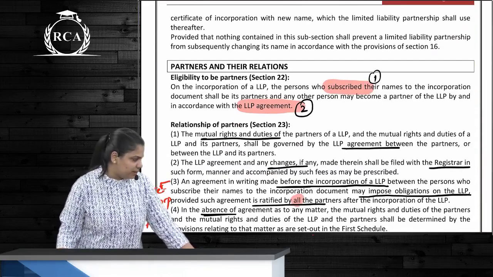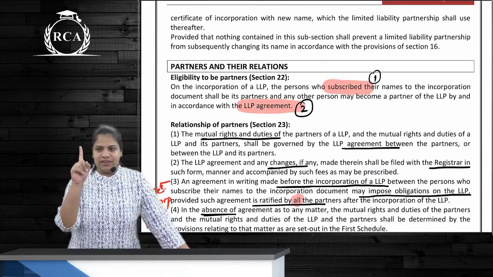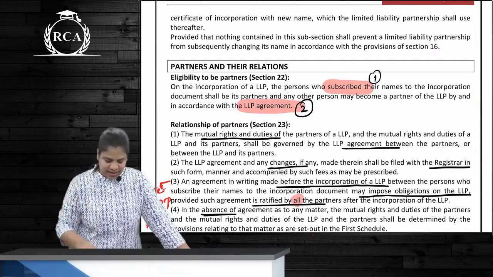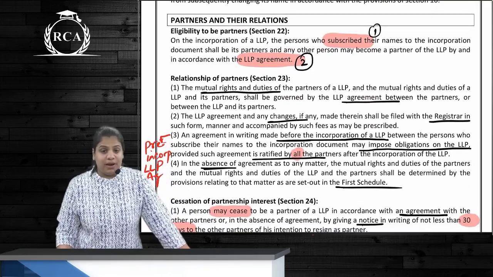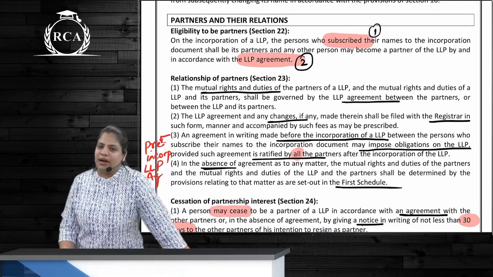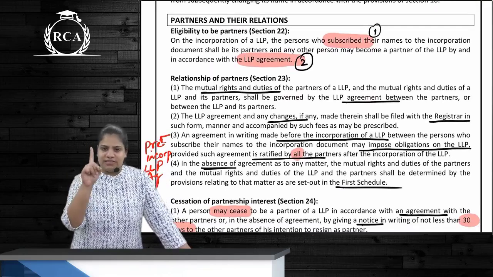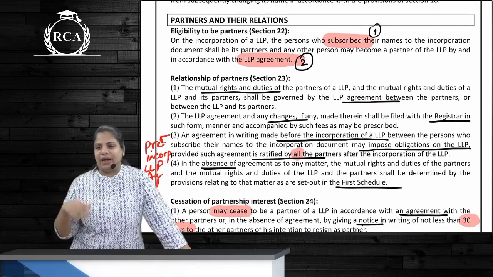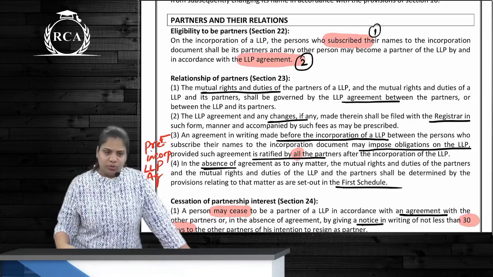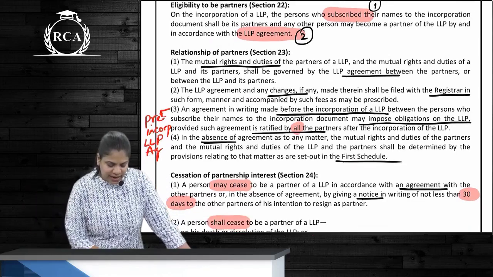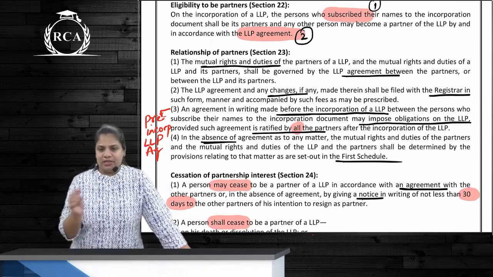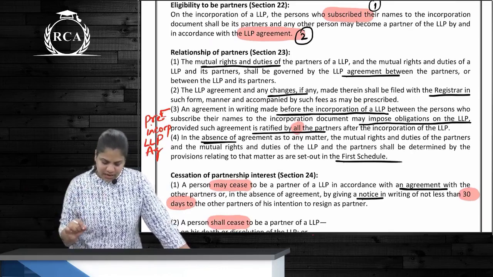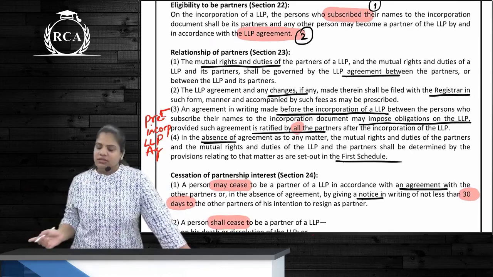How many ways of becoming a partner? 2 ways. First is by being a subscriber, or second is as per the LLP agreement. So how can you become a designated partner? How many ways? 3 ways. First is as per the incorporation document, or as per the agreement, or from time to time, correct? Mutual rights and duties of the partners will be given where? In the LLP agreement. If not, then schedule 1.